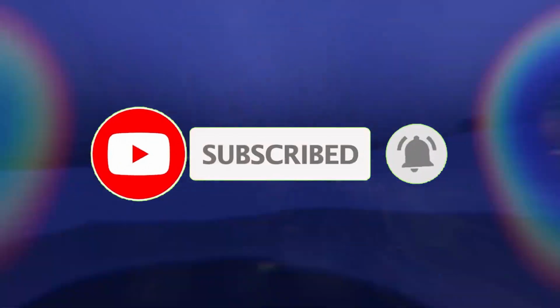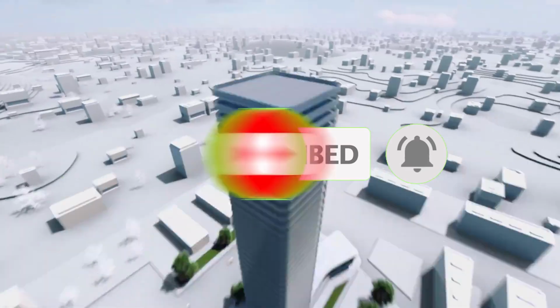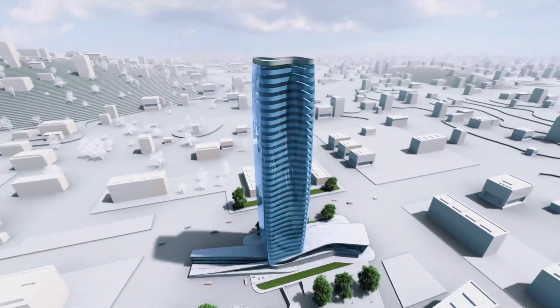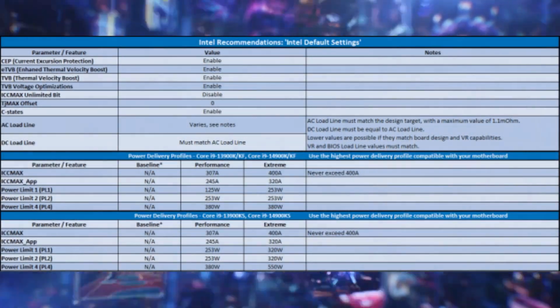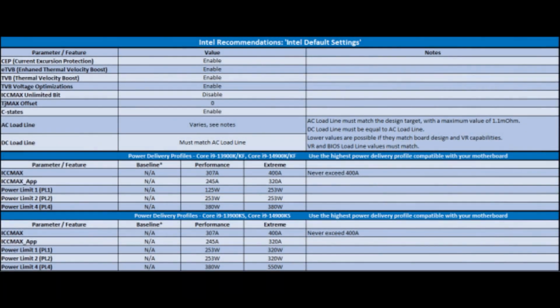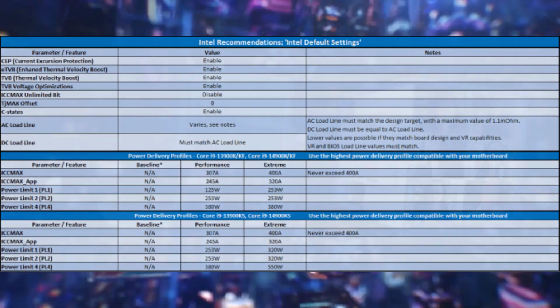Furthermore, if the motherboard manufacturer is not offering such a setting, Intel provides a list of changes that have to be applied manually. Intel's statement on 13th and 14th Gen K-series SKUs instability: Several motherboard manufacturers have released BIOS profiles labeled Intel Baseline Profile. However, these BIOS profiles are not the same as the Intel default settings recommendations that Intel has recently shared with its partners regarding the instability issues reported on 13th and 14th Gen K SKU processors.